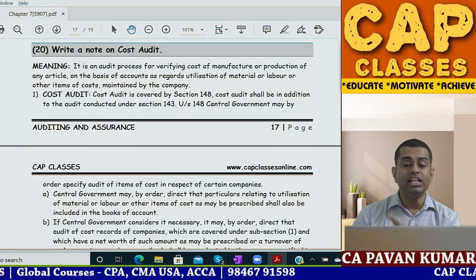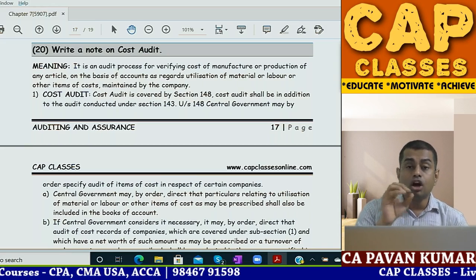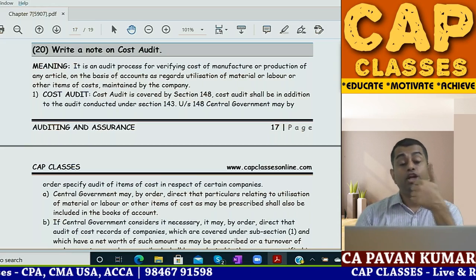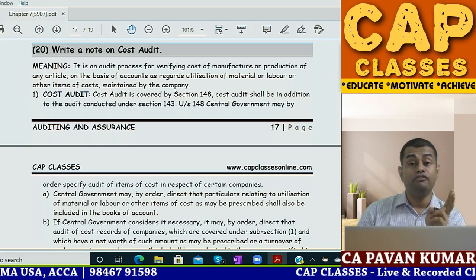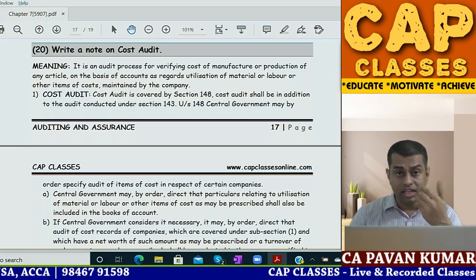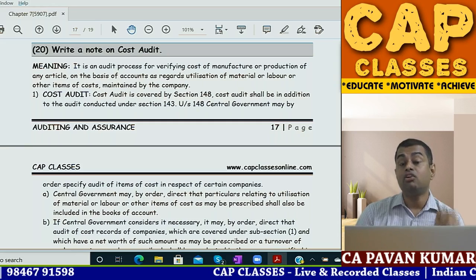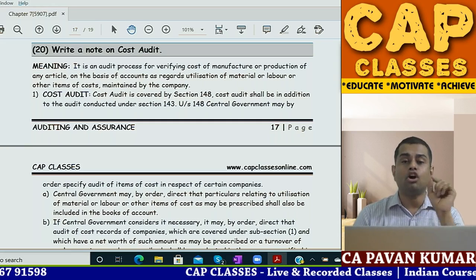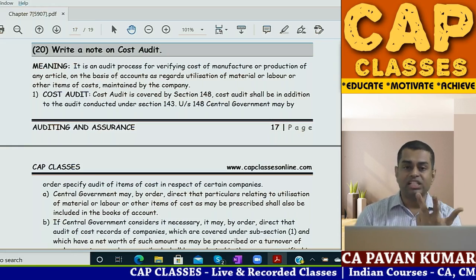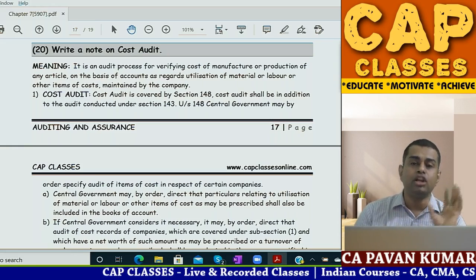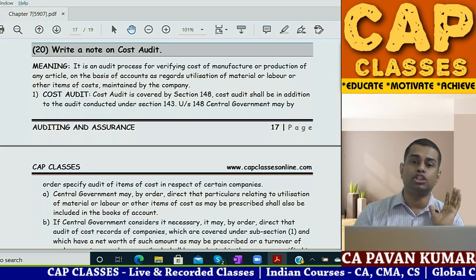These are the companies which should subject their books of account for cost audit. So when you have to maintain cost accounts, central government will tell you.